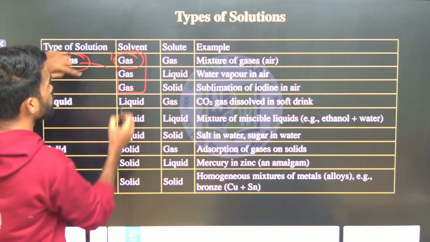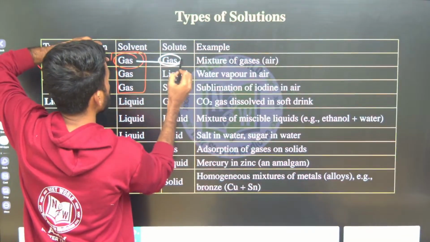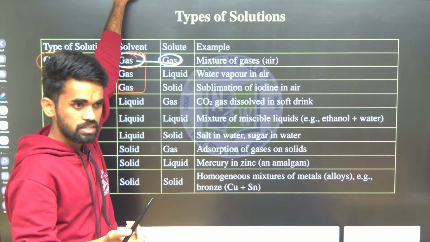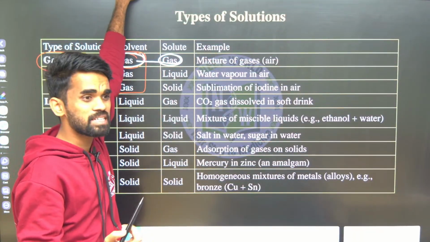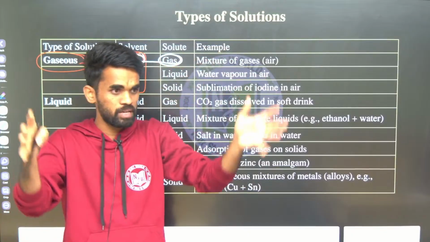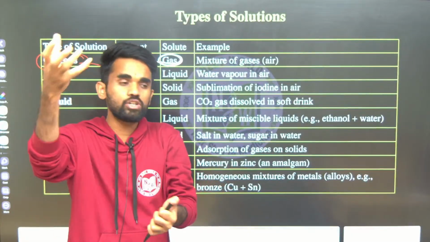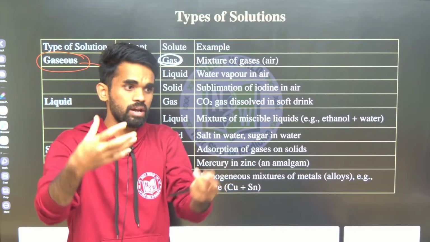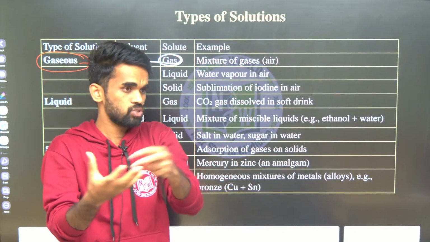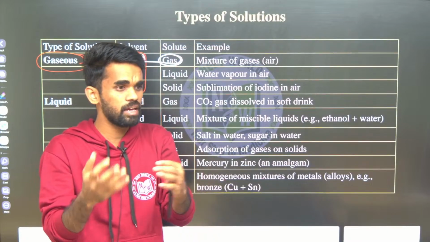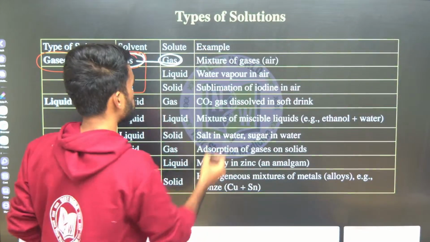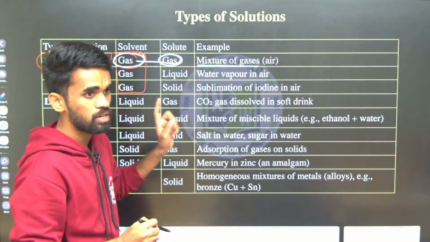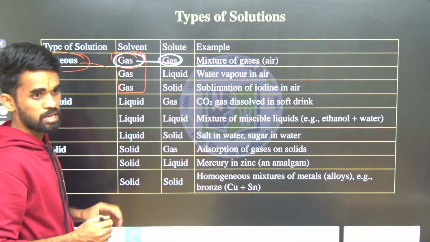Okay. So now gas plus gas means the solute is gas and the solvent is also gas, so we can simply say gas in gas. What is the example? This is the gas in the atmosphere we have, so air, like nitrogen gas in oxygen, or oxygen in nitrogen gas. So this mixture is nothing but air in air, gas in gas. You can say a mixture of gases is the best example. Air is the best example for gas in gas type of solution.